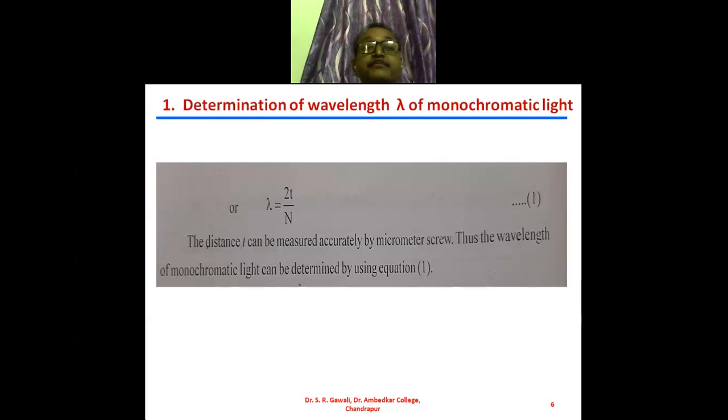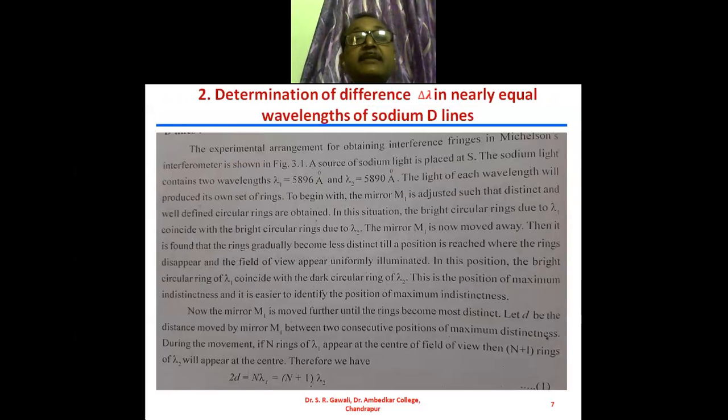Then we will see the second application of the Michelson interferometer. This is for the determination of the difference delta lambda in nearly equal wavelengths of sodium D light. We know that in a sodium lamp there are two wavelengths. There are two yellow lines. The first yellow line has the wavelength 5896 angstrom, and the second yellow line has the wavelength 5890 angstrom. These are the two wavelengths present in the sodium lamp.